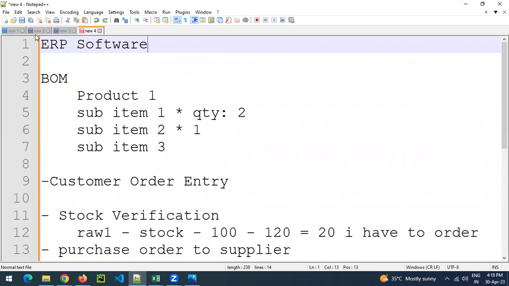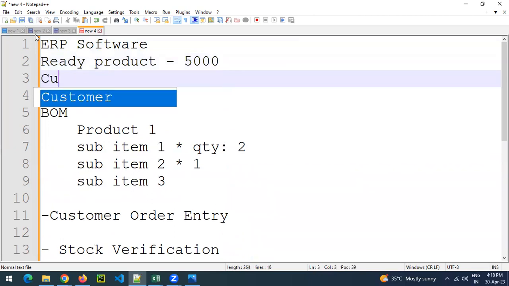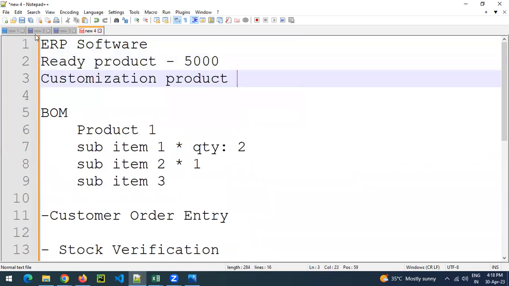If they provide exactly this functionality and it suits your business, you can directly purchase it, or make a customized one. What is the difference between a ready product and a customized product? Pricing. For example, you may get a ready product at 5,000 rupees, while the customized product will cost 25,000 rupees.